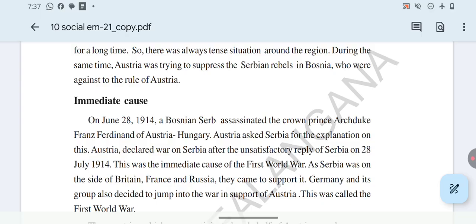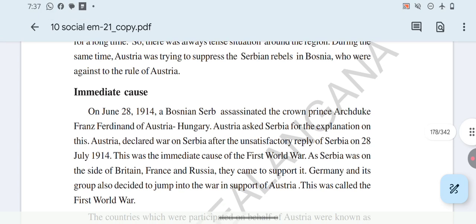Serbia took the support of Britain, France and Russia, but Germany and its allied group also decided to jump into the war, and Germany and Austria-Hungary also became involved. This was called the First World War. Which countries were involved?